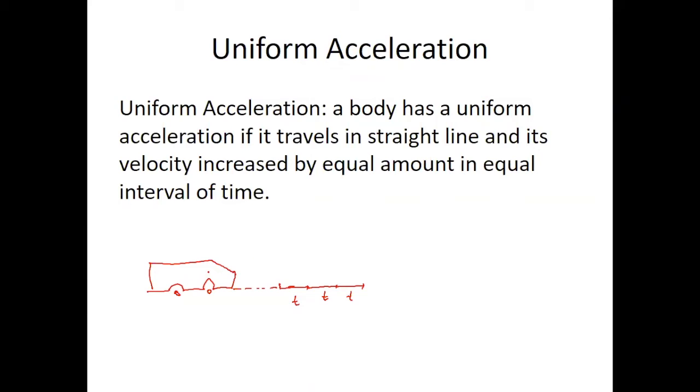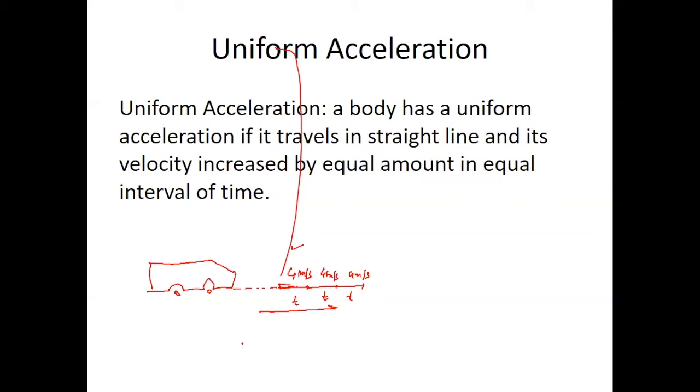Uniform rate means the same number of velocity, like it's 4 meter per second, and this is also 4 meter per second, that's 4 meter per second, and then the same direction. Okay, that is called uniform acceleration. I'll give you the example. Like, when a car is moving, there are two ways.